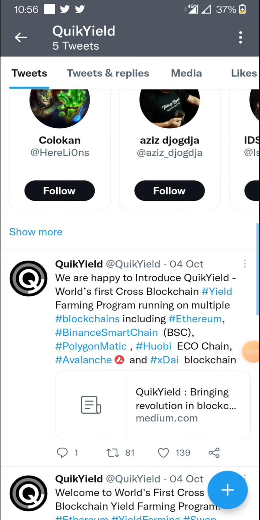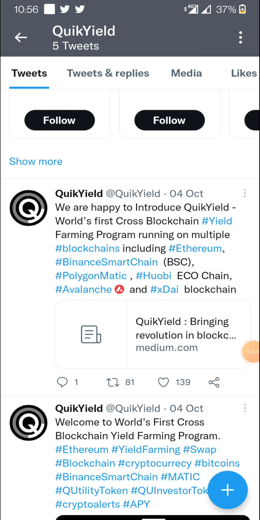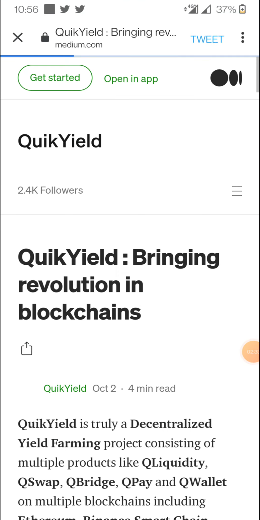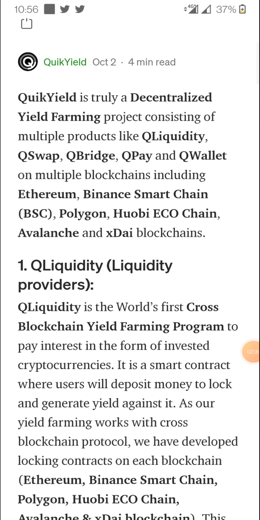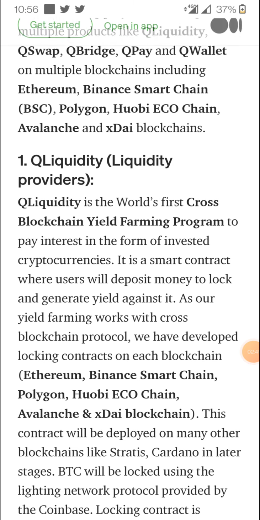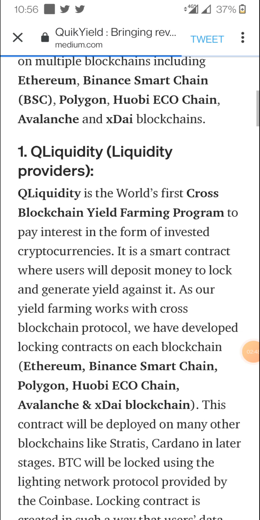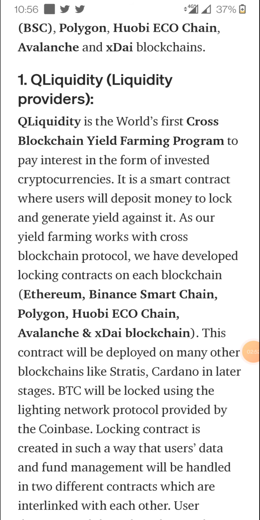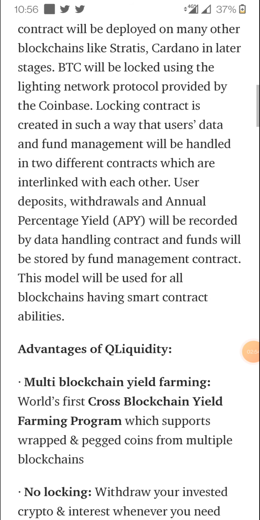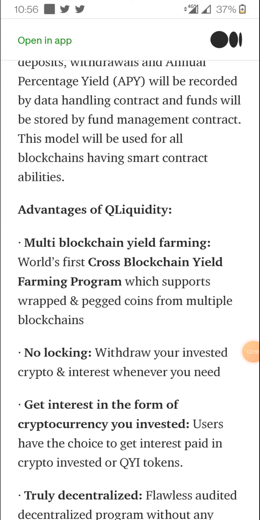Now we will go to the Medium page. This is the Medium page of Quick Yield, bringing revolution in blockchain. My focus is on their ecosystem and what their products are. Here you can see Q Liquidity, the Q Liquidity provider. Here they have mentioned each and every detail. You can see the advantages of Q Liquidity.